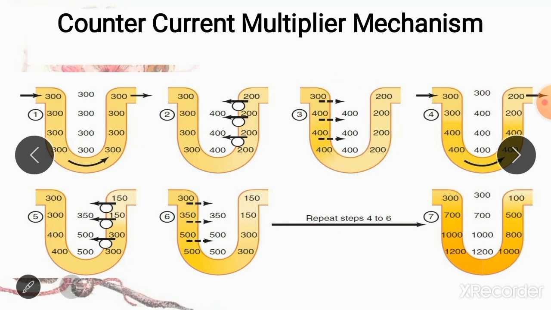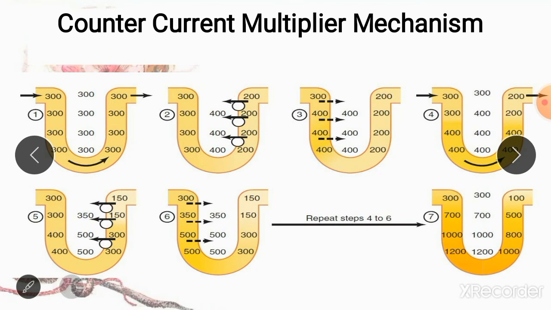So the pattern is that the thick ascending limb forms a hyperosmolar interstitium, and your descending limb follows it by losing water and copying the exact osmolarity of the interstitium.